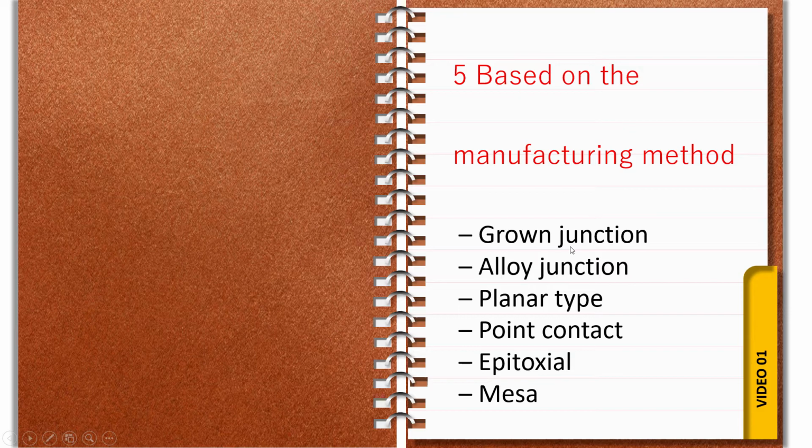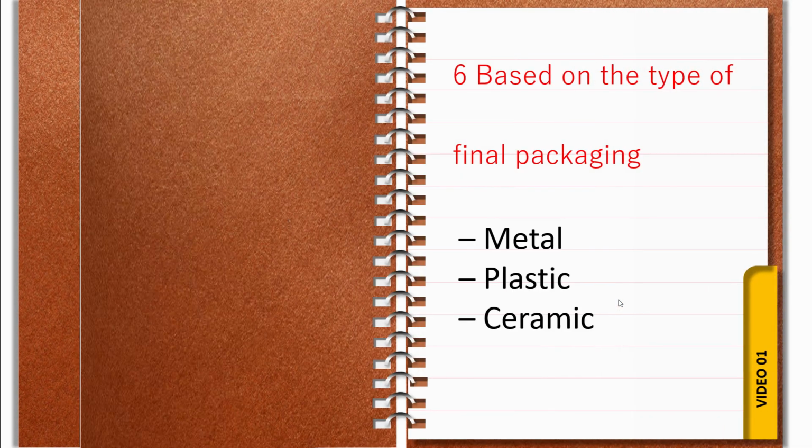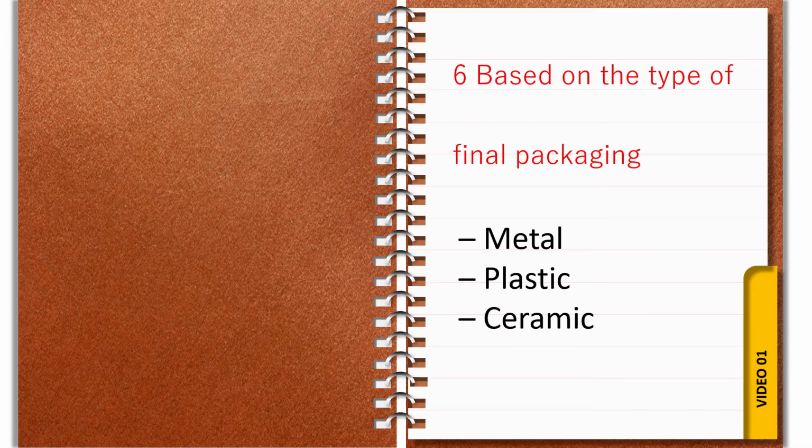Next, the fifth category is based on the manufacturing method, how the transistors are manufactured: grown junction, alloy junction, planar type, point contact, epitaxial, MESA. These are the manufacturing methods of transistors. Next, based on the type of final packaging, after manufacturing the transistor, for packaging purposes we divide the transistor into 3 categories: metal packaging, plastic packaging, and ceramic packaging.